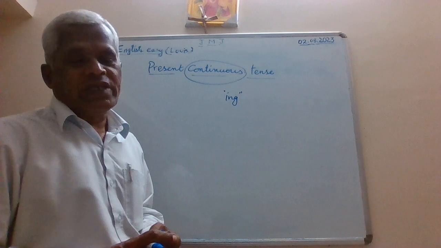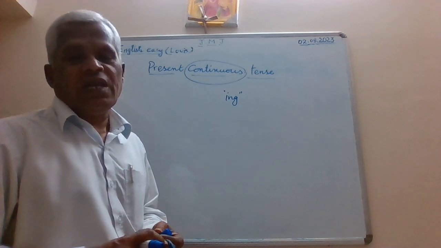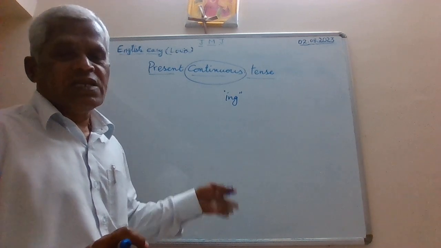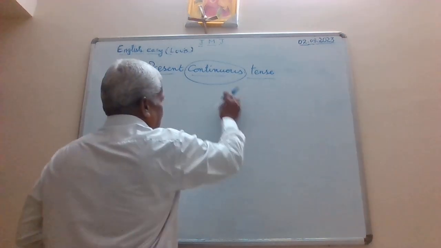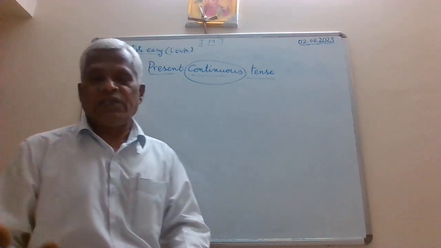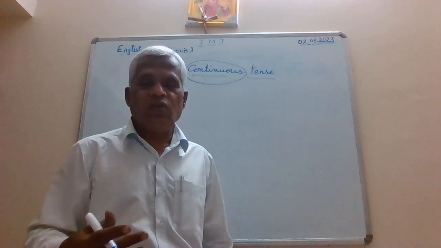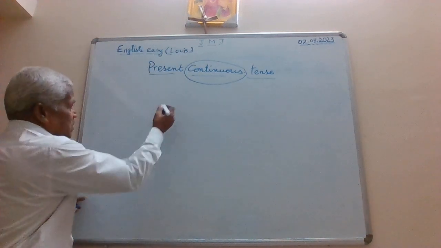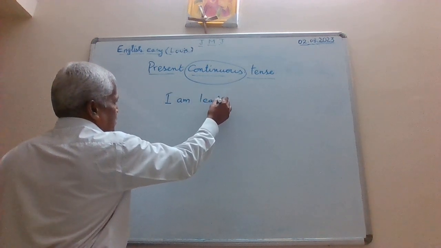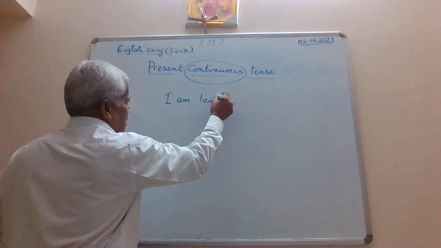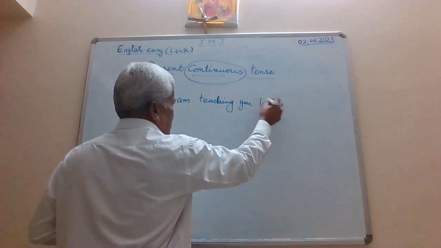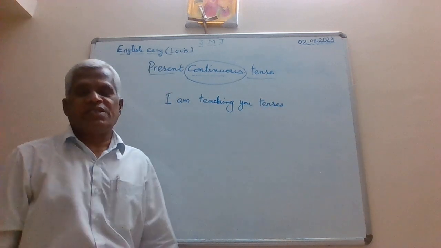Now let me write one or two examples on the whiteboard, and we will discuss the different occasions that we can use this tense. Let me write a sentence. What am I doing to you now? I am teaching you English grammar. I am teaching you tenses.